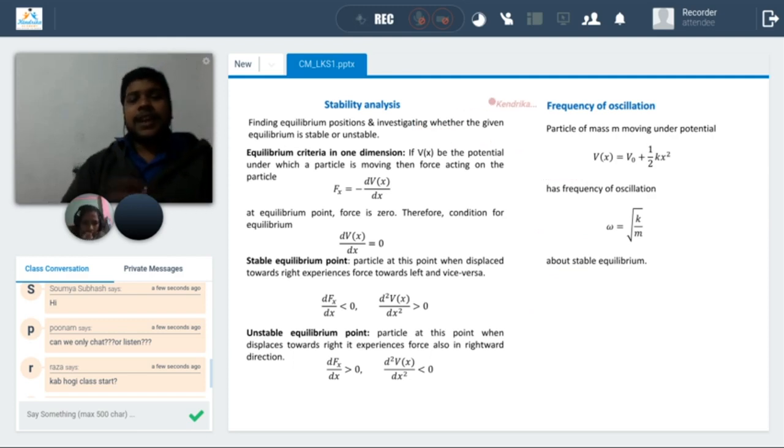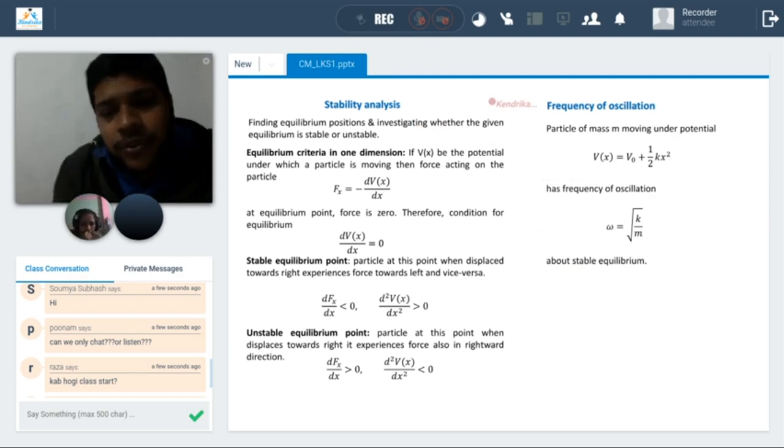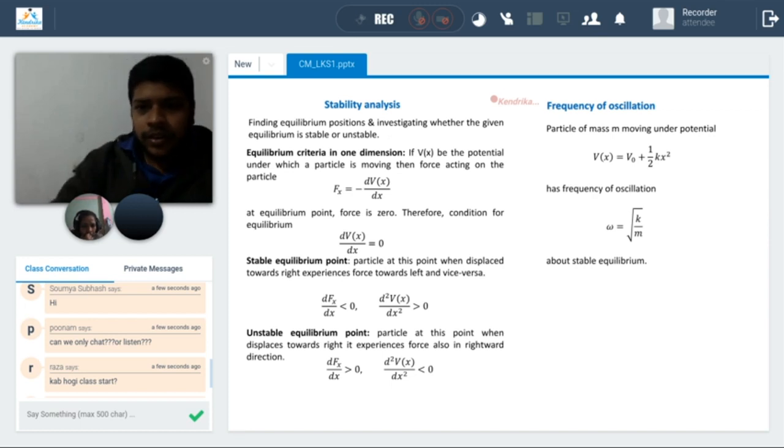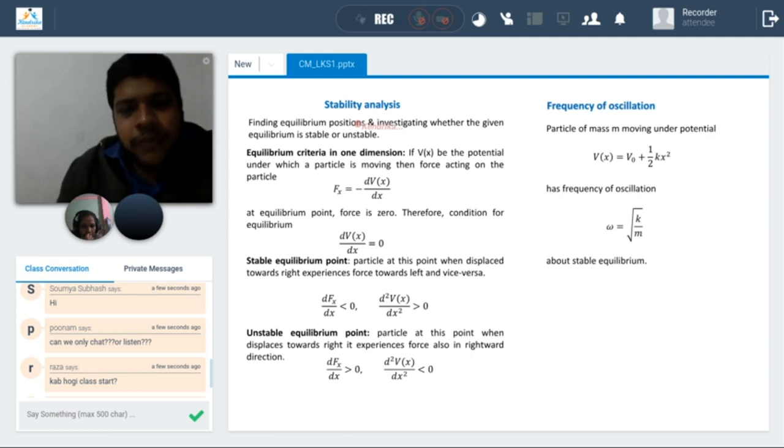And then comes stability analysis. When we do stability analysis, we first need to find the equilibrium position. There is a system, and for the system we need to find the equilibrium position, and then determine whether this equilibrium is stable or unstable.